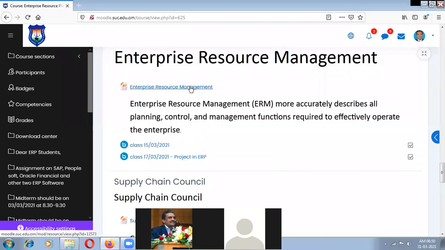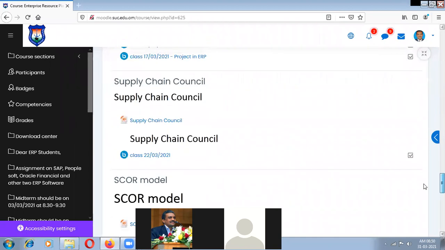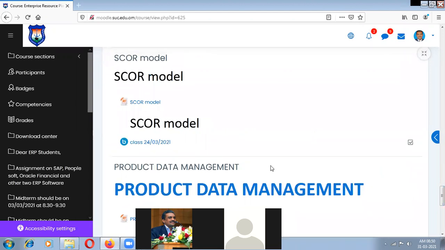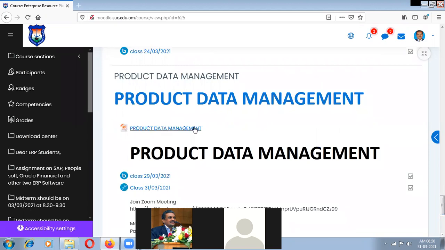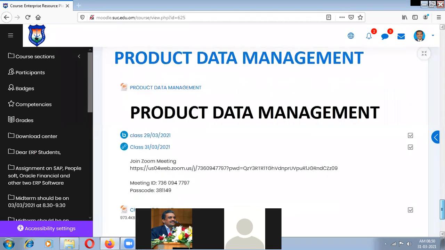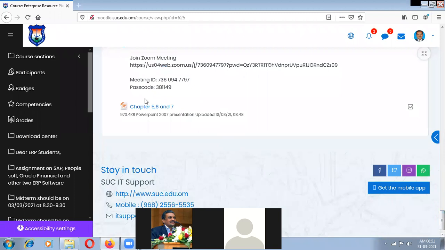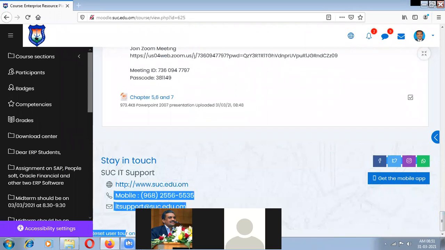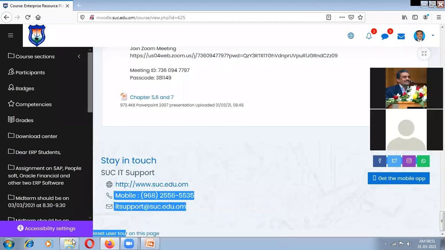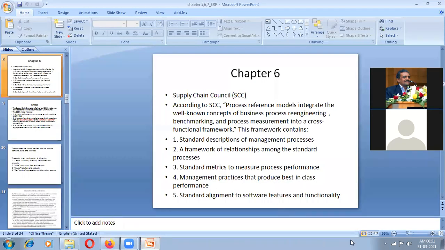This is chapter 5. This is chapter 6. And this is also chapter 6. Then this is chapter 7. So everything I put together in one file for your easy understanding. So what we are going to do now, we are going to teach chapter 7. Chapter 6 is already finished.